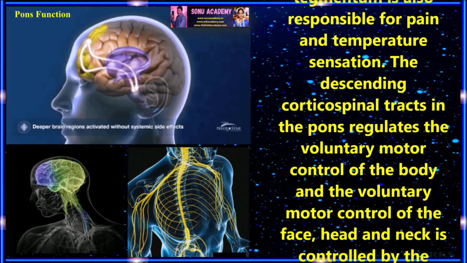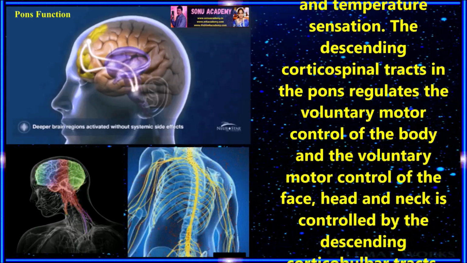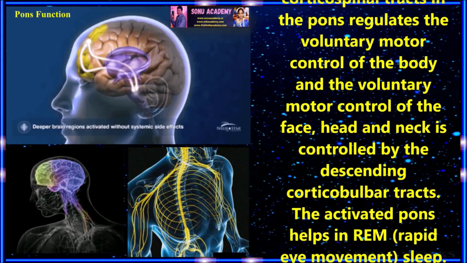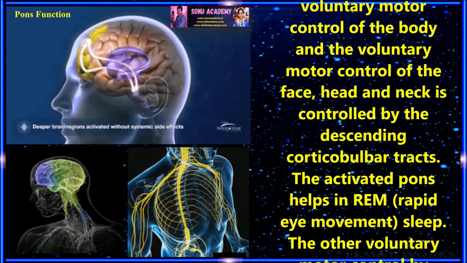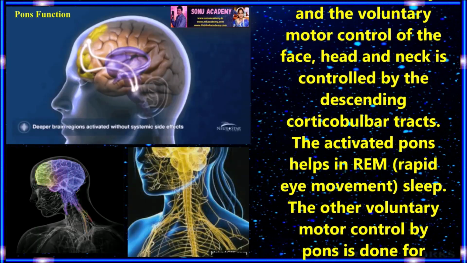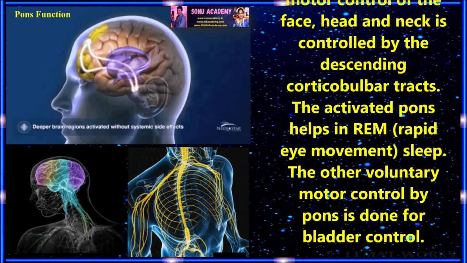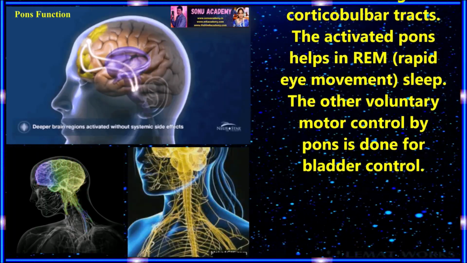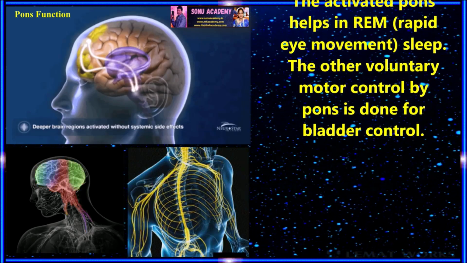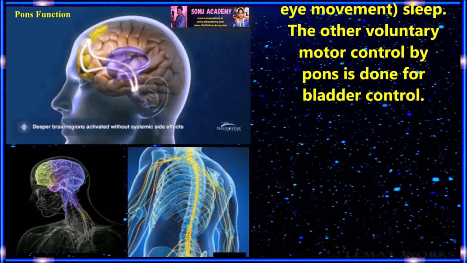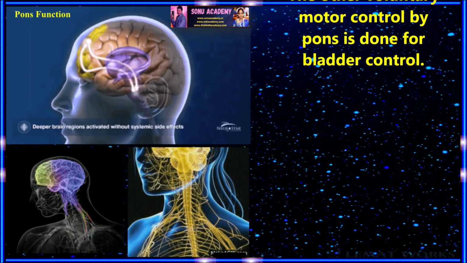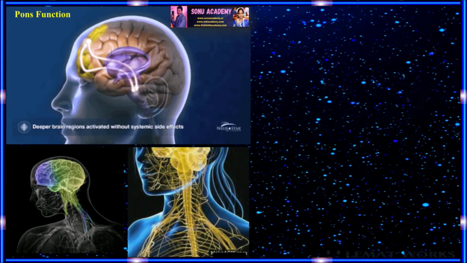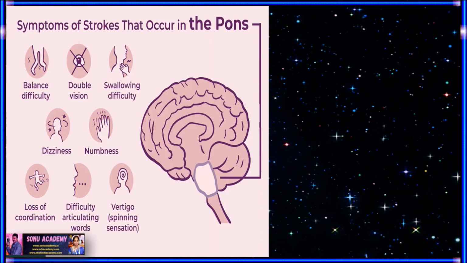The descending corticospinal tract in the pons regulates the voluntary motor control of the body and the voluntary motor control of the face, head and neck. It is controlled by descending corticobulbar tracts. The activity of pons helps in REM, which means rapid eye movement sleep. The other voluntary motor control by pons is done for bladder control.